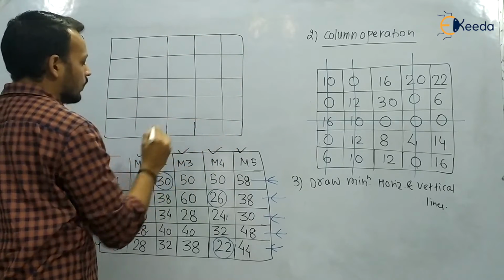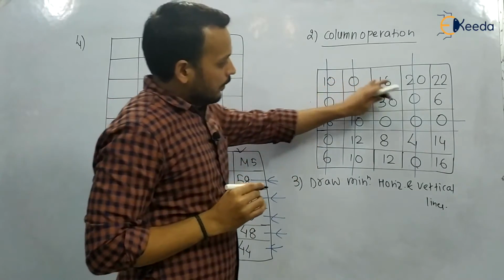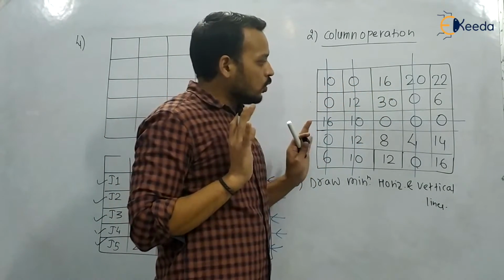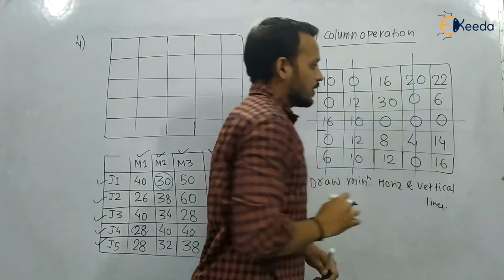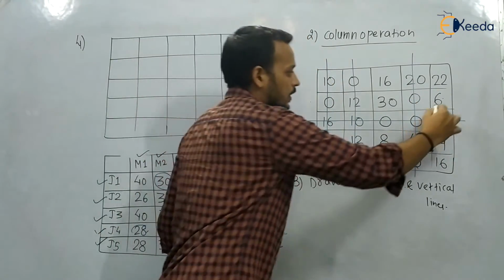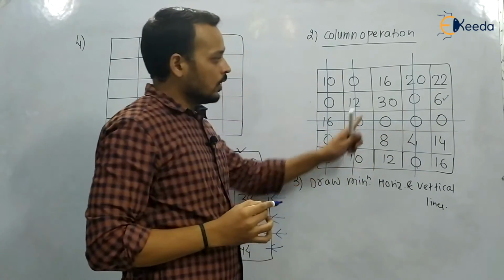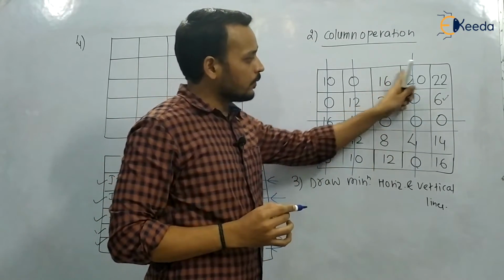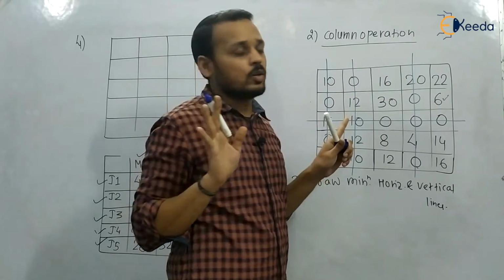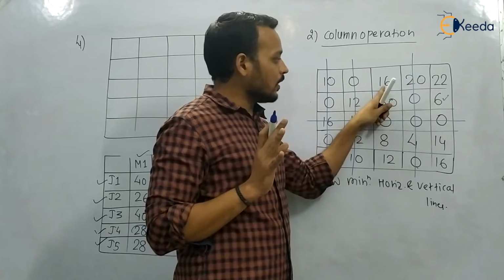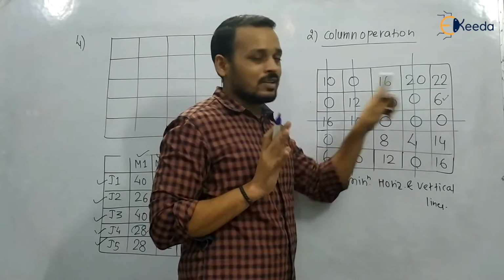So now we have covered all the zeros. Now we will look for the minimum uncovered value. So the minimum uncovered value is 6 here. So we will subtract the other uncovered values with this 6, where there is no line.